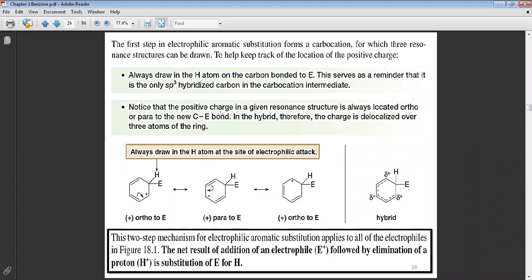Notice that the positive charge will have resonance structures. Always look at the resonance. Where is the positive charge? Ortho, meta, para, this. And finally, the hybrid structure will give you here three positive charges. We have one, two, three over all the ring. Okay, three positive charges. This is the hybrid structure.